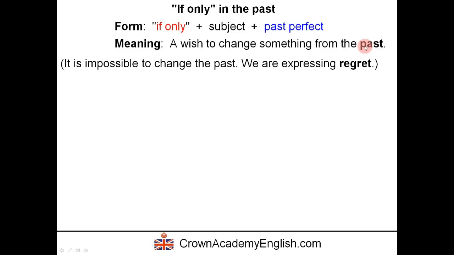But obviously it is impossible to change the past, isn't it? I mean, we can't change the past. It's in the past. It's happened. So in fact, the meaning is we are expressing regret. Okay? Something has happened in the past. And we did something in the past and we regret it. Today we regret it. So today we are regretting something that we did yesterday or that we did 5 years ago. Okay.